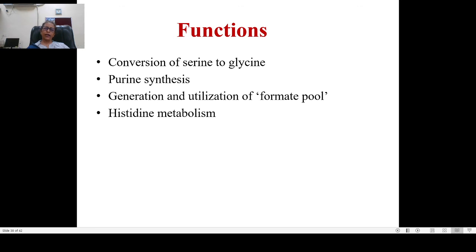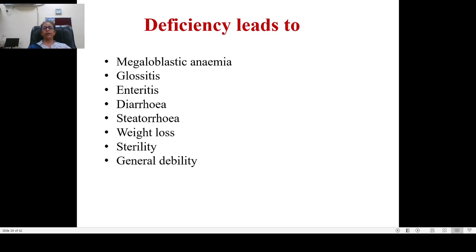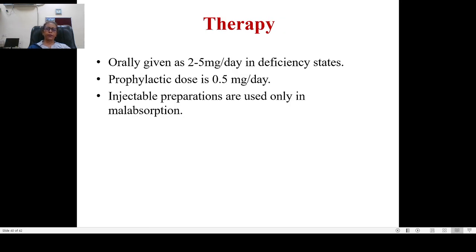Its function is that it helps in the conversion of serine to glycine. It is required for the synthesis of purines, and there is generation and utilization of formate pool, and it is required for histidine metabolism. Deficiency can lead to megaloblastic anemia, glossitis, enteritis, diarrhea, steatorrhea, weight loss, sterility, and general debility.